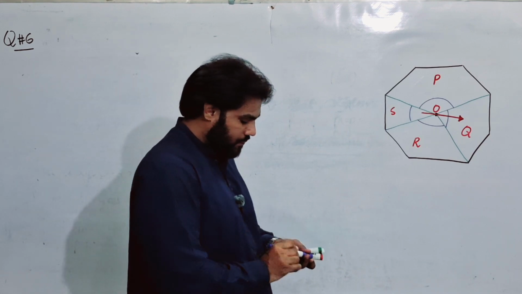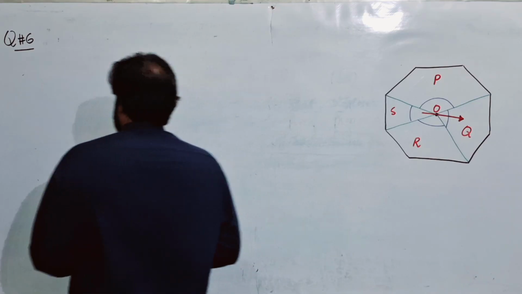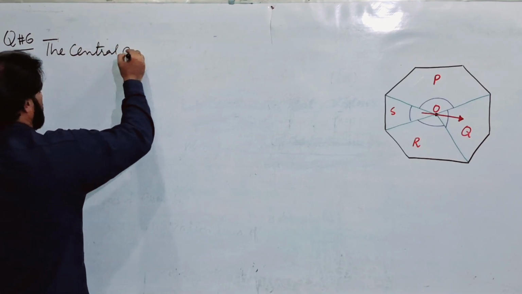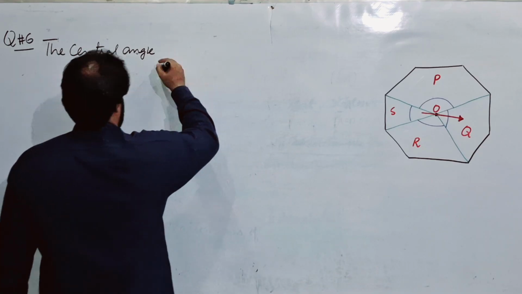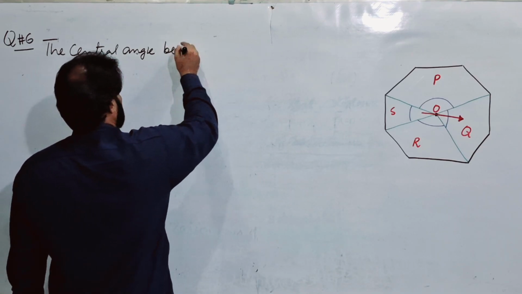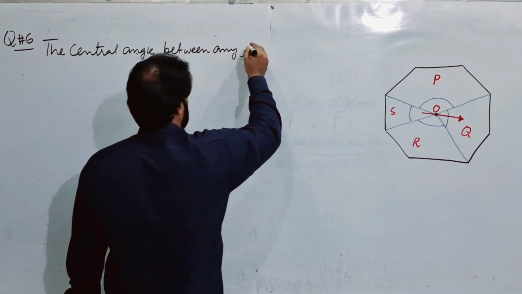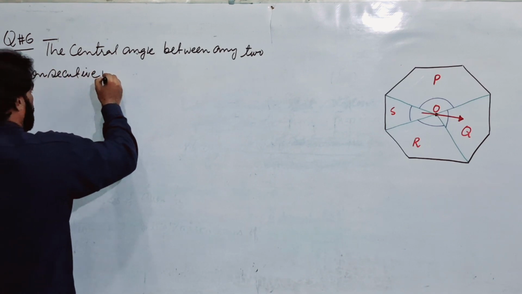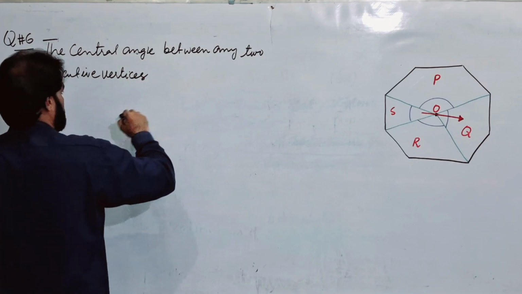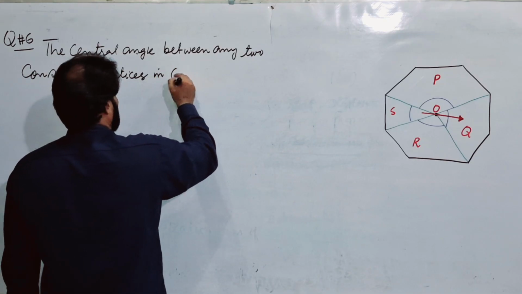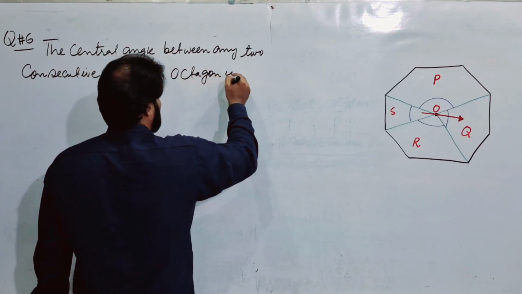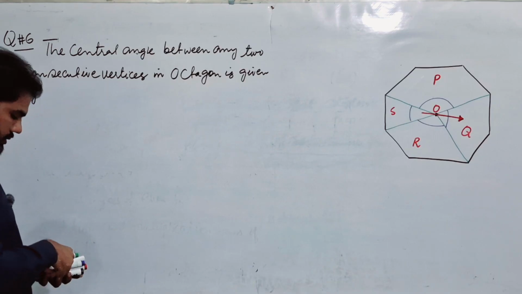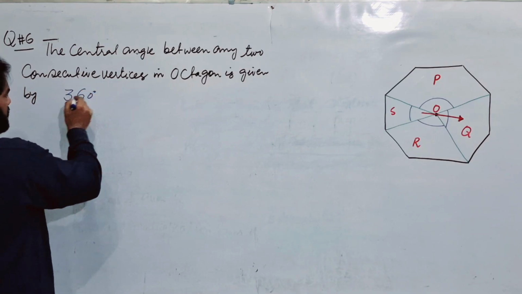You will write: the central angle between any two consecutive vertices in a regular octagon is given by the formula 360 degrees divided by 8.